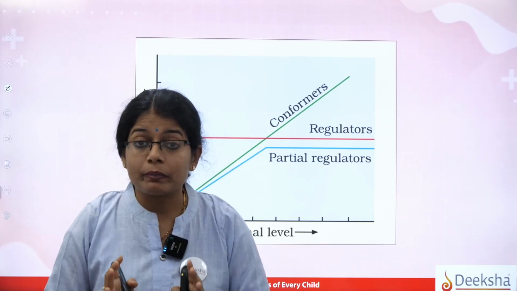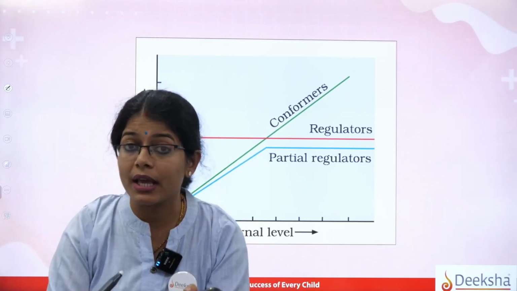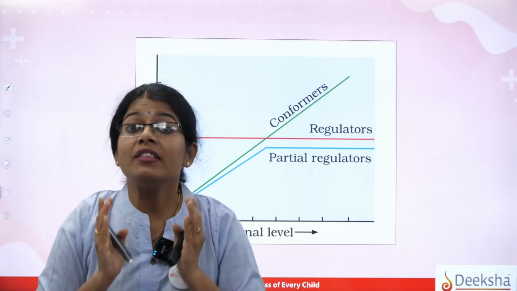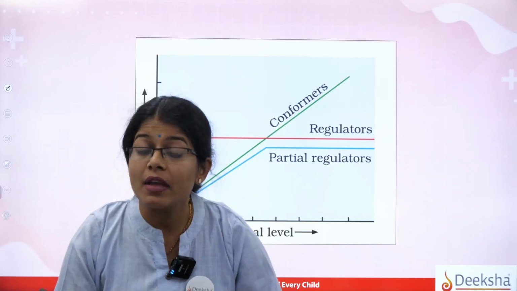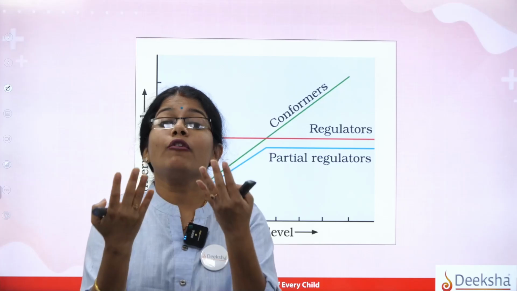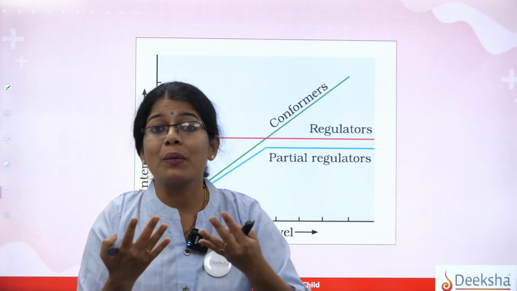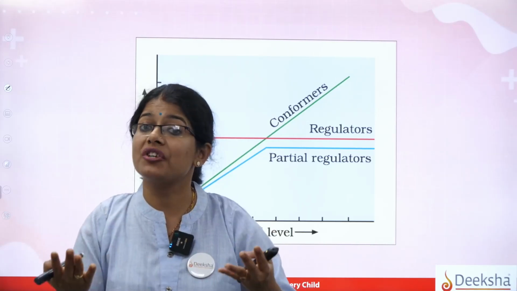When the temperature is cooling down at your surroundings, your body starts shivering. What is shivering? It is a form of exercise. It burns the calories, which gives you heat energy, and that heat will allow your body to maintain the steady state. That is what we are going to learn here with the words regulators, conformers and partial regulators.